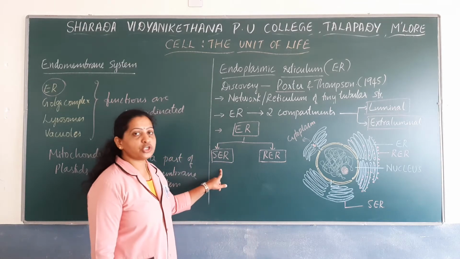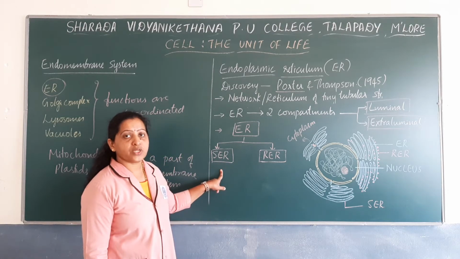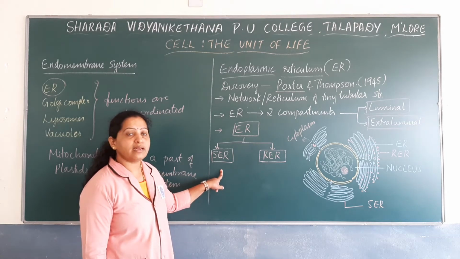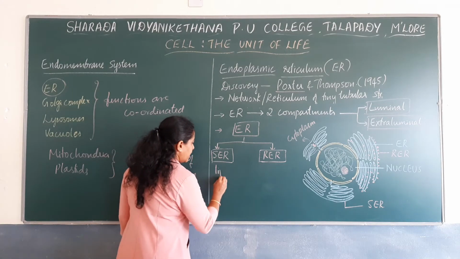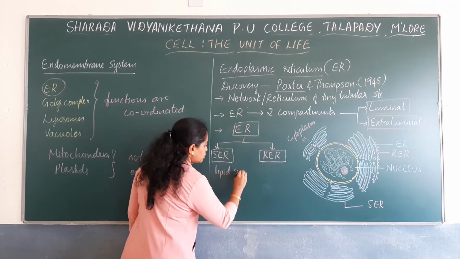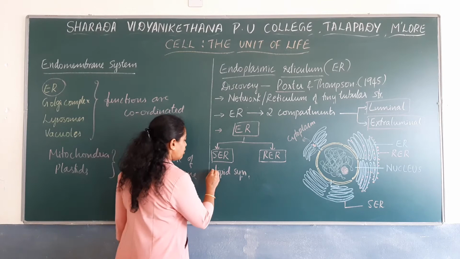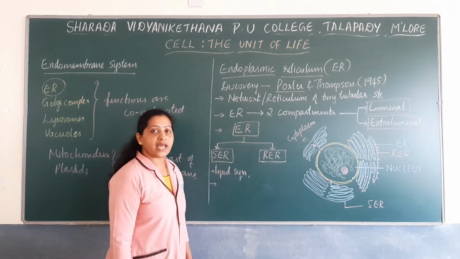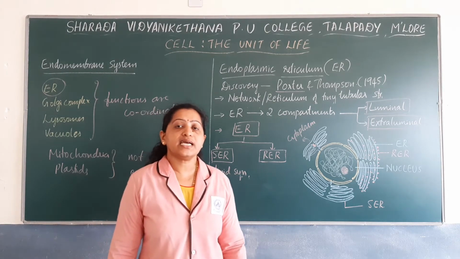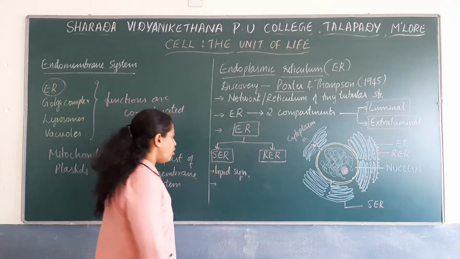So what is the function of smooth endoplasmic reticulum? Smooth endoplasmic reticulum plays an important role in lipid synthesis. So the function of smooth endoplasmic reticulum is synthesis of lipids. Especially in animal cells, it synthesizes lipid-like steroidal hormones.